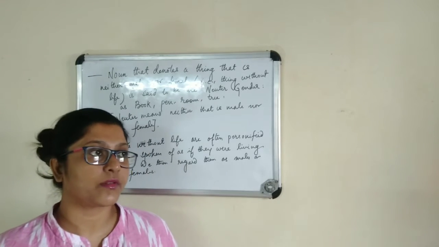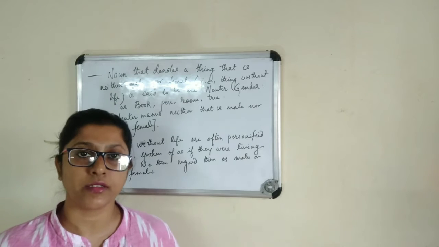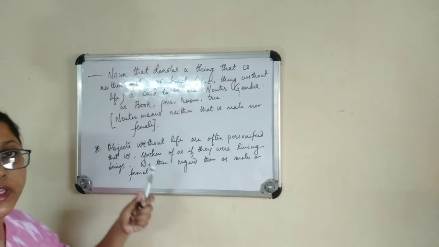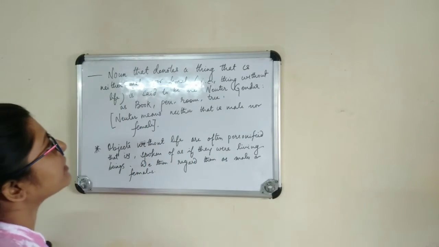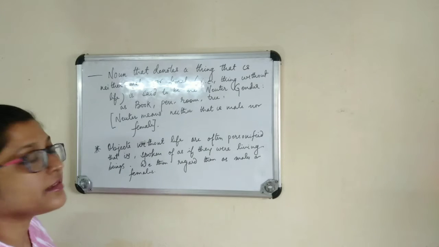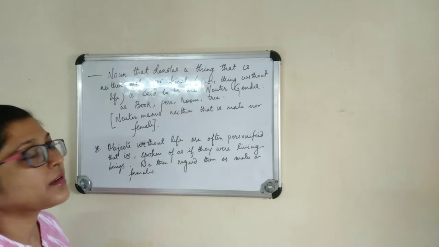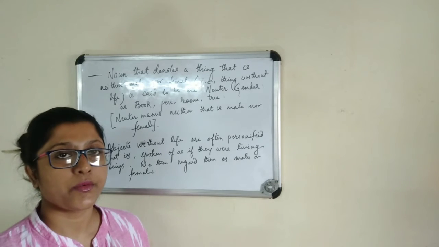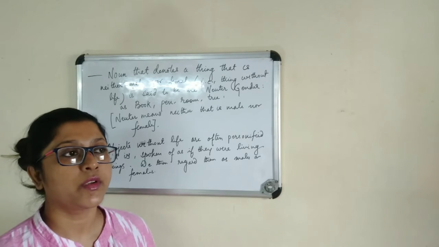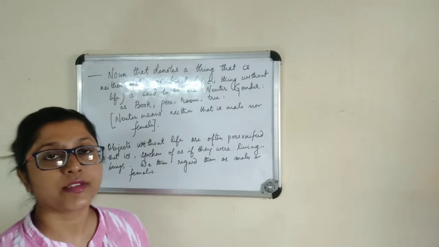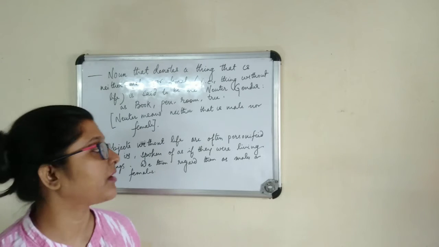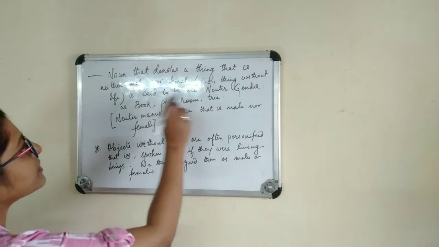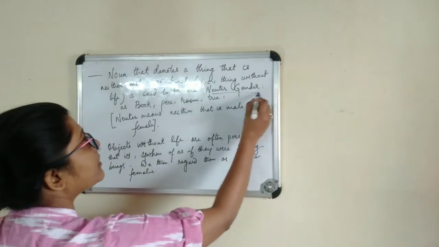So we read about masculine gender, feminine gender, and common gender. This is the fourth type, where a noun denotes a thing that is neither male nor female, a thing without life. That is basically a thing which does not have any life, and is said to be the neuter gender.